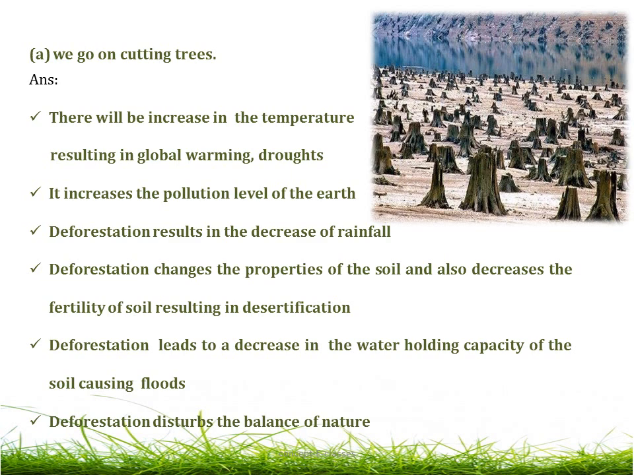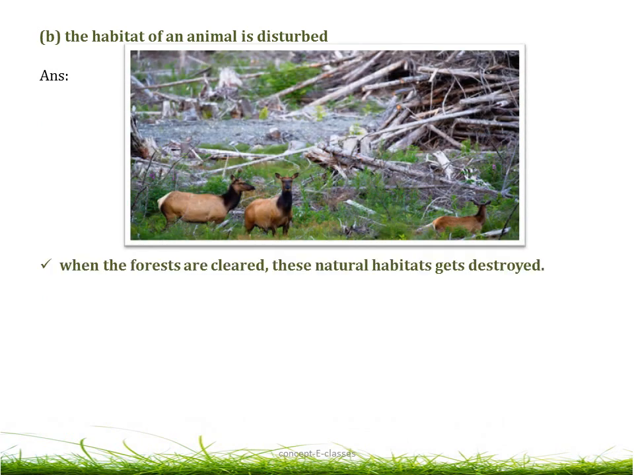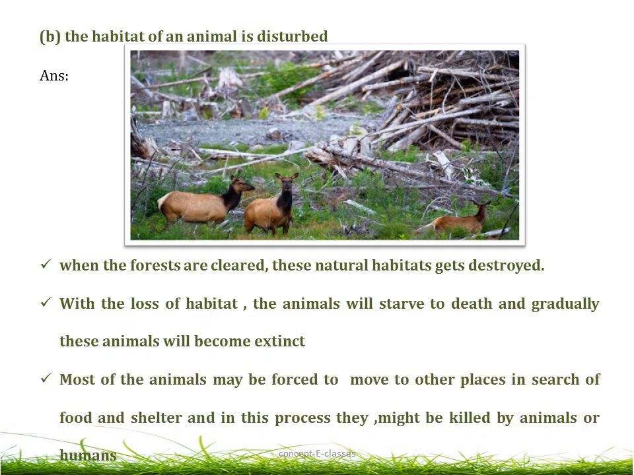Same answer of the previous question. Now let's see what will happen if the habitat of an animal is disturbed. When the forests are cleared, these natural habitats get destroyed, and with the loss of habitat, the animals will starve to death, and gradually these animals will become extinct. Some of these animals may be forced to move to other places in search of food and shelter, and in this process they might be killed by animals as well as humans.